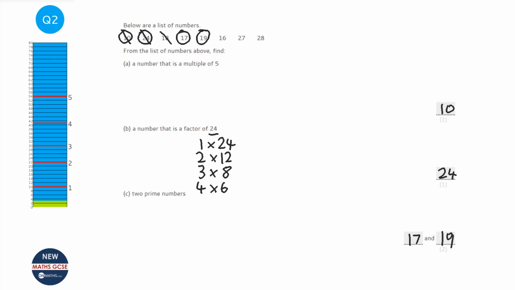So 16 is 2 times 8, so that's not a prime number. And any even number apart from 2 is not going to be a prime number. 2 is the only even prime number. 27 looks like it might be, but actually 3 times 9 is 27, so it's definitely not. And 28 is another even number. So it looks like we found the 2 prime numbers.